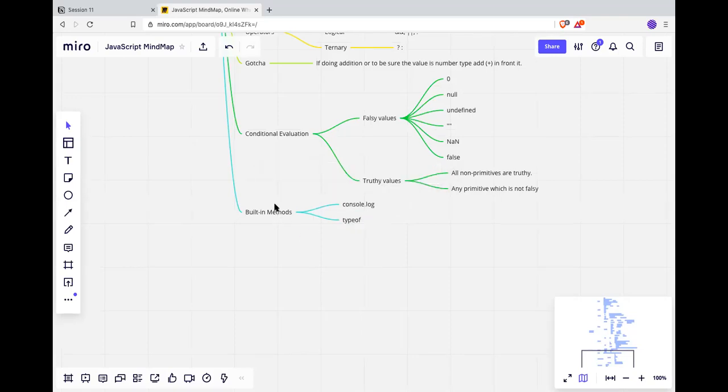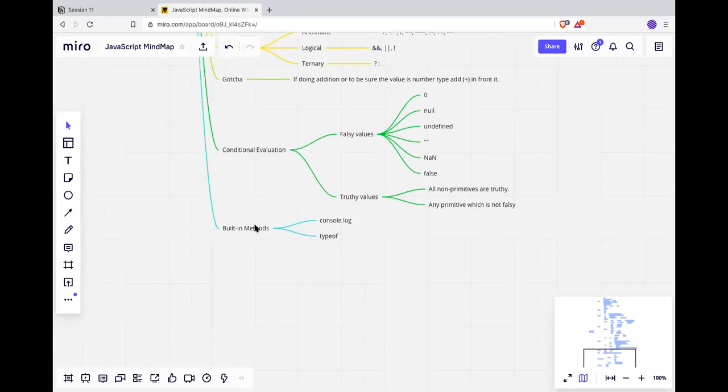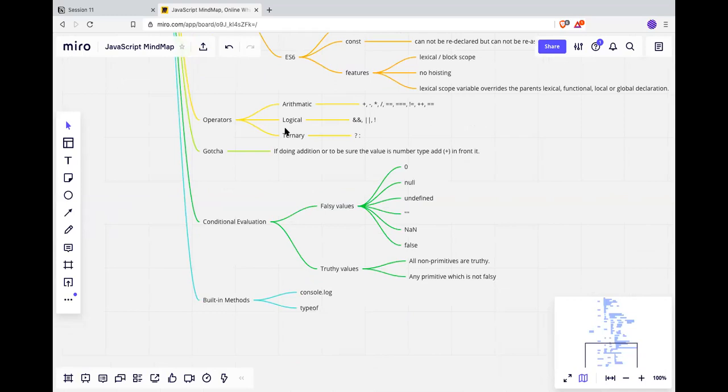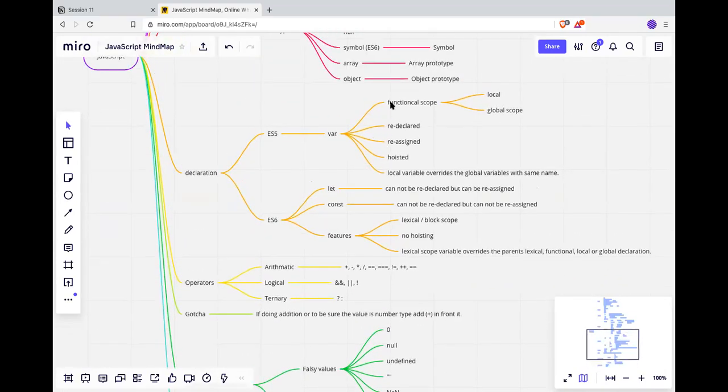Length, toString. No, toString is not a built-in method. It's a part of the class or a prototype. You have to use a prototype to use that. This is like a function. Anything else? Anything I'm missing here? Array is an object. I covered it, right?